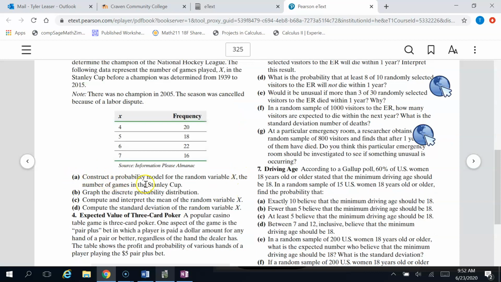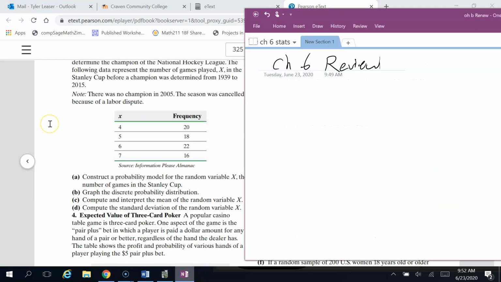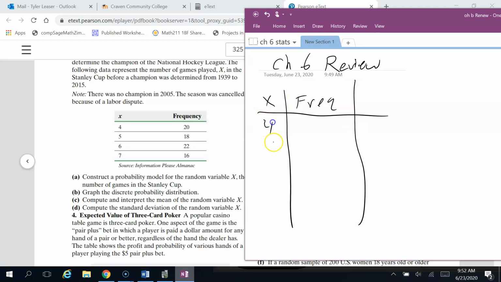Part A. Construct a probability model for the random variable X, the number of games played at the Stanley Cup. So what I'm going to do is I'm going to come over to this OneNote here, and we'll just copy over what we already have. So we have our outcomes 4, 5, 6, and 7, the frequency of those outcomes. Okay, great.